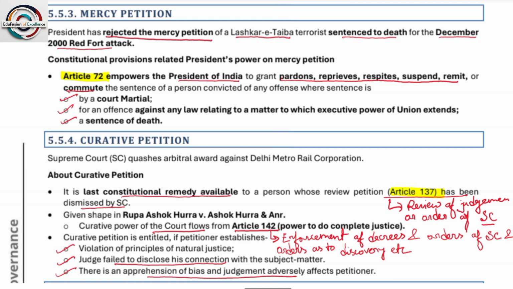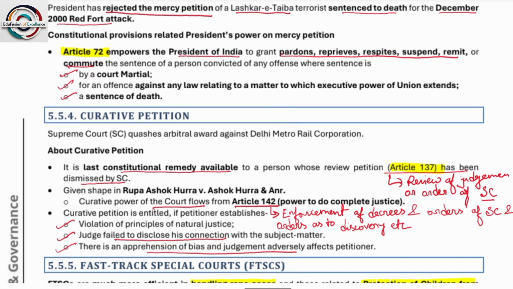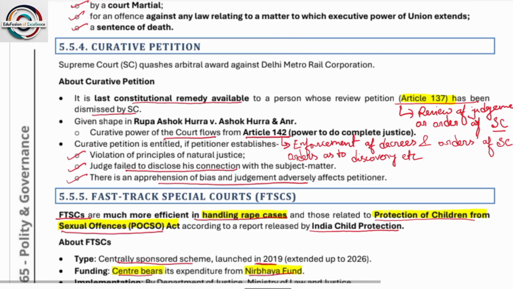Next is mercy petitions. The President has rejected the mercy petition of the Lashkar-e-Taiba terrorist sentenced to death for the December 2000 Red Fort attack. I hope everyone remembers Article 72 empowers the President to pardon, reprieve, respite, remit, or commute the sentence. The President also has the power to grant pardon in cases of court martial, or for any offense against any law to which the executive power of the Union extends, or a sentence of death.